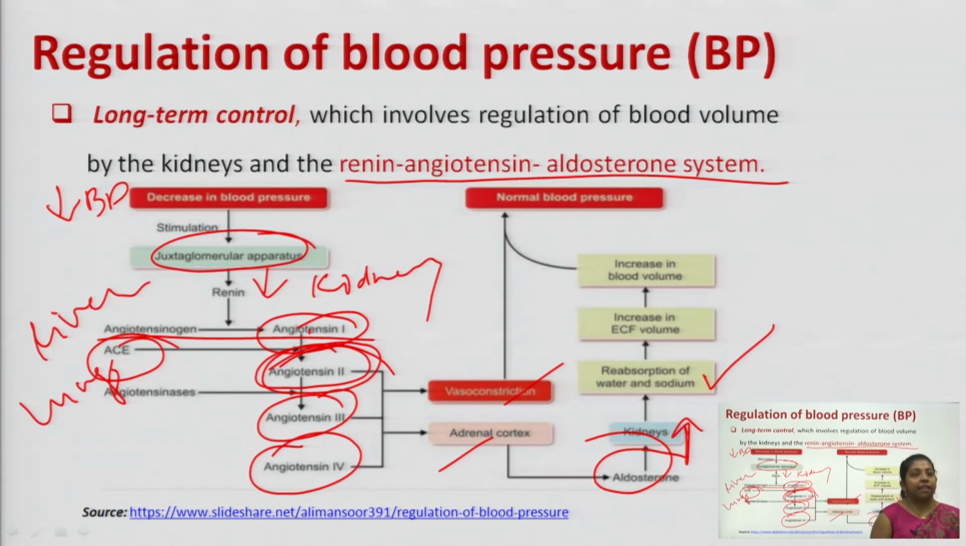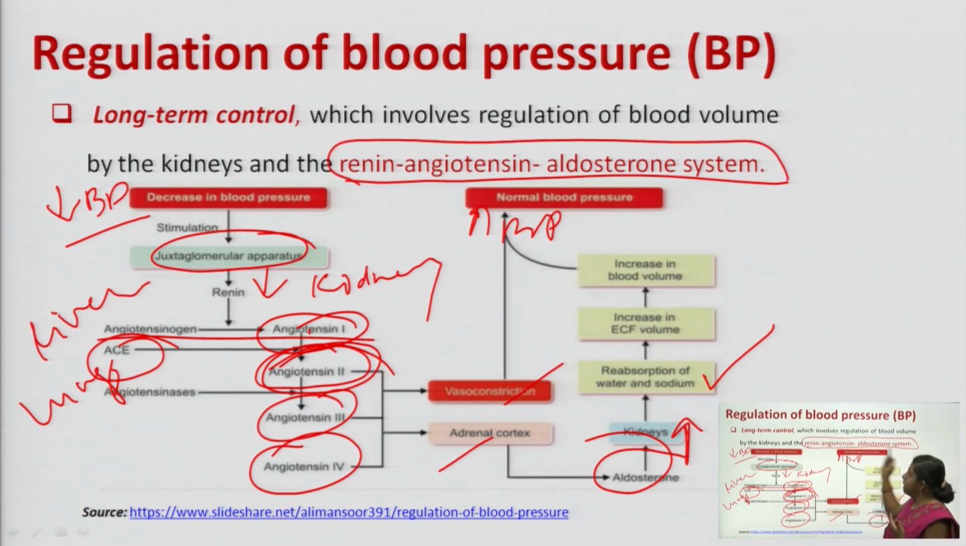So as there is an increase in blood volume, along with vasoconstriction phenomena, there will be an increase in your blood pressure, or normalization of your blood pressure takes place. Fine. So here, in this complete process, wherever there is a decrease in BP, low BP, or a fall in BP, it stimulates the first thing from this cycle, that is the renin. Renin is released from your kidney with the help of the juxtaglomerular apparatus.